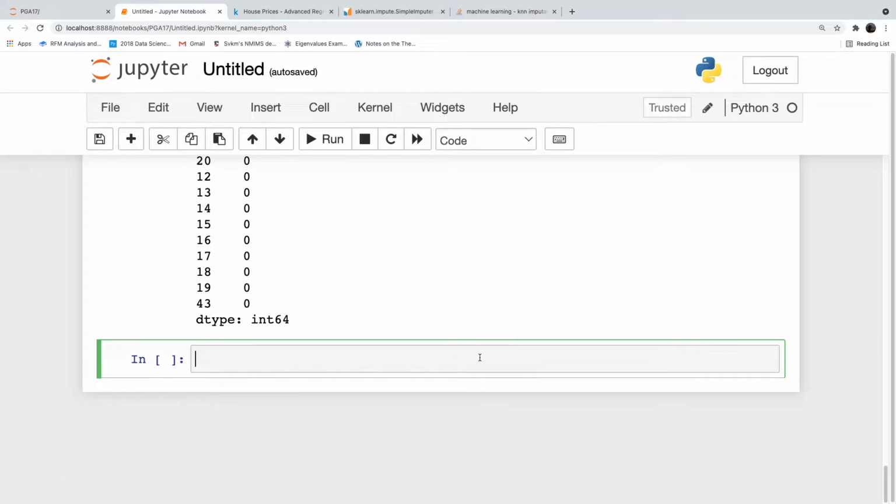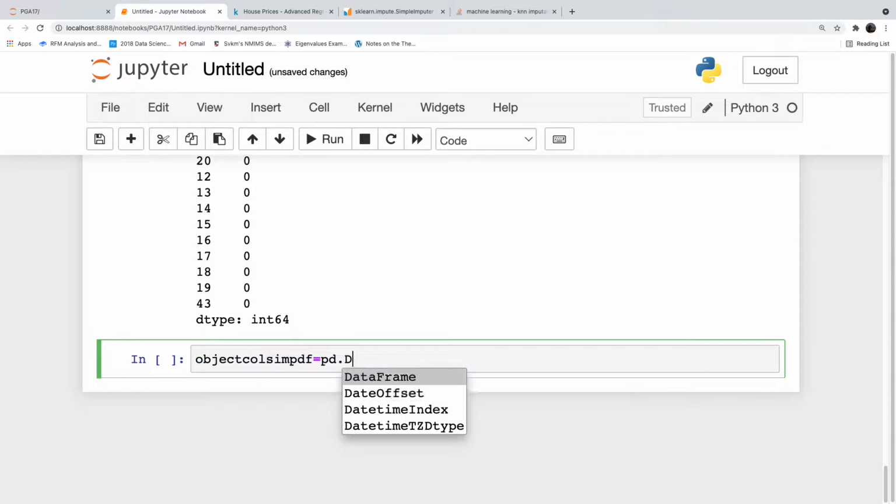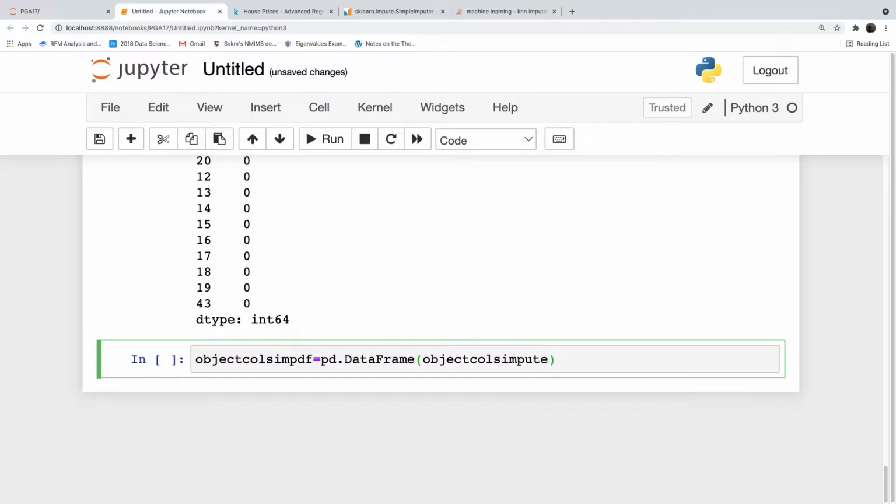So, object calls impdf is equal to pd.DataFrame, object calls impute, comma, columns is equal to object calls dot columns, because sometimes in NumPy arrays column names will not be there.